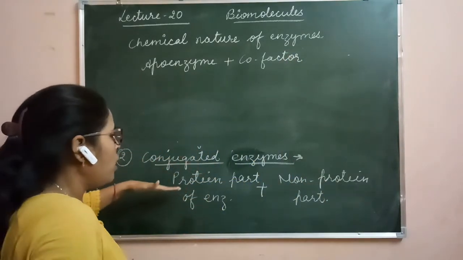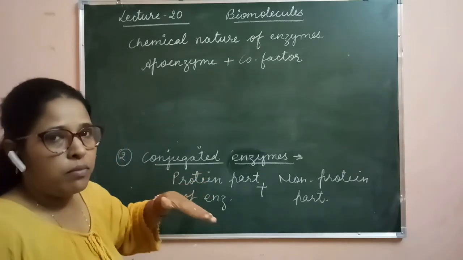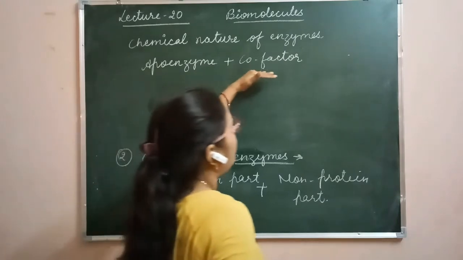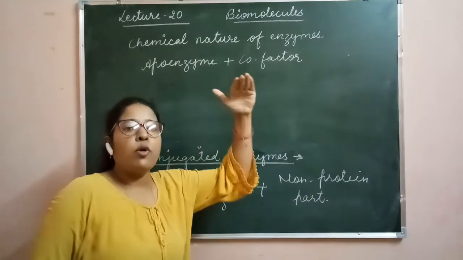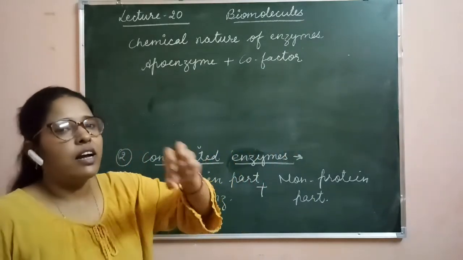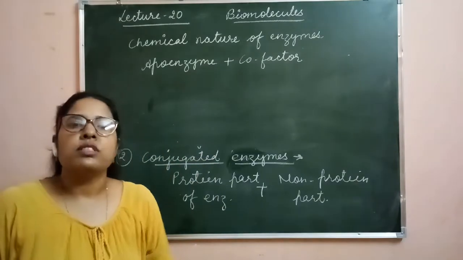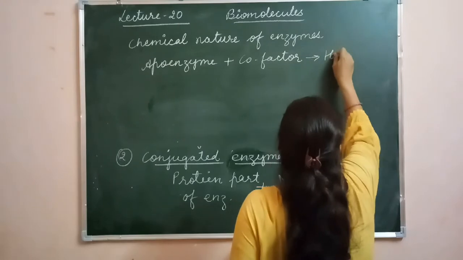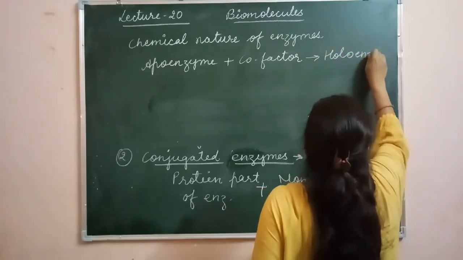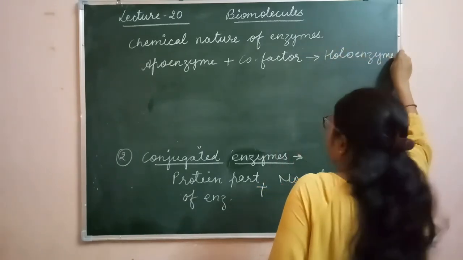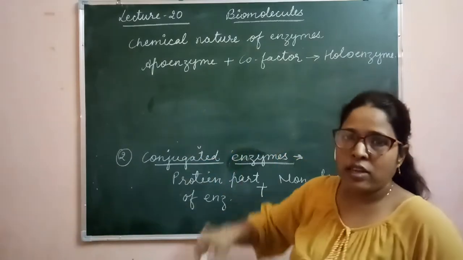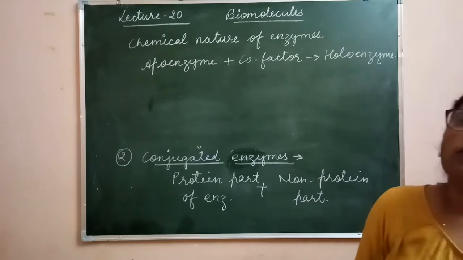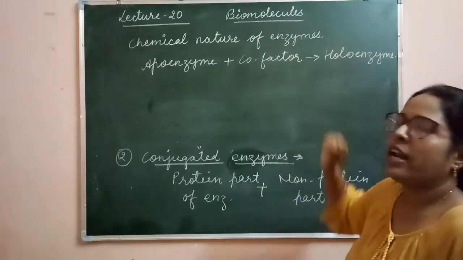Apoenzyme is the proteinaceous part of the enzyme. It is non-functional, and when it reacts with the cofactor, then only it becomes functional, and the functional form of this enzyme is called holoenzyme.